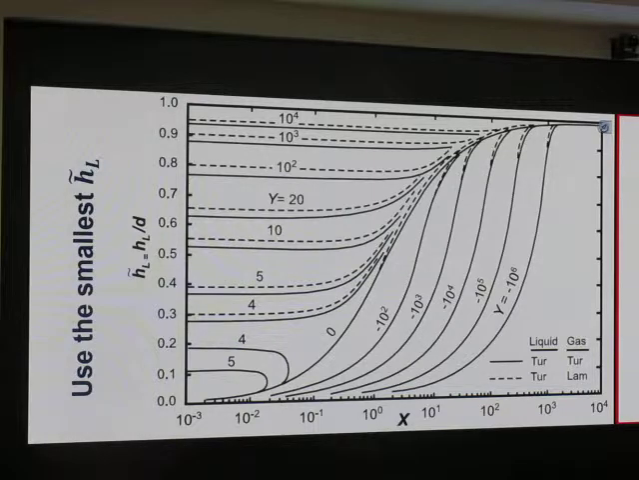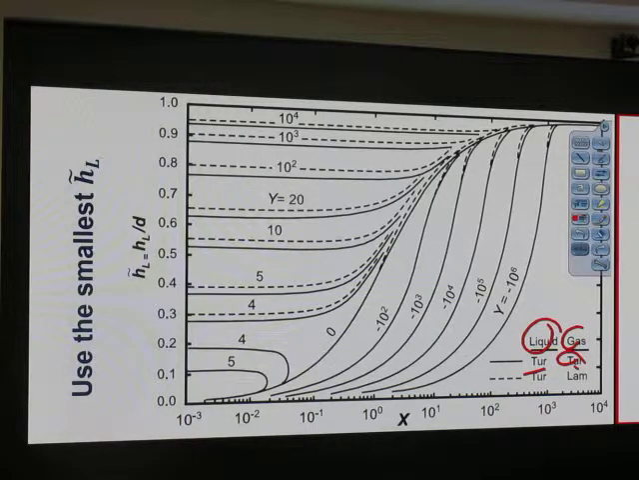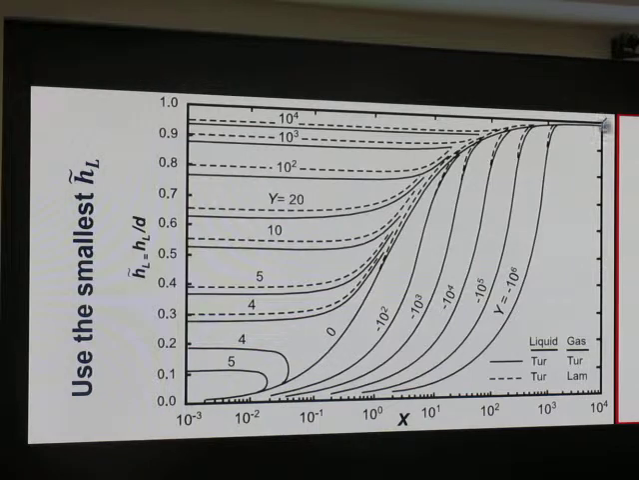This depends on whether the liquid phase or gas phase is turbulent flow or laminar flow. So the flow regime, whether it's turbulent or laminar, is important too. If it's this case, use the dashed line, for example. I tried to generate other lines like laminar liquid, laminar gas, laminar liquid, turbulent gas. The line is similar to this, not that much different.